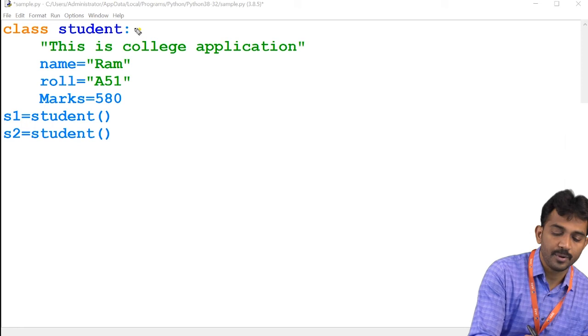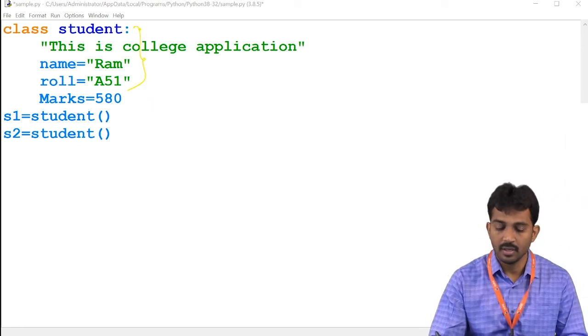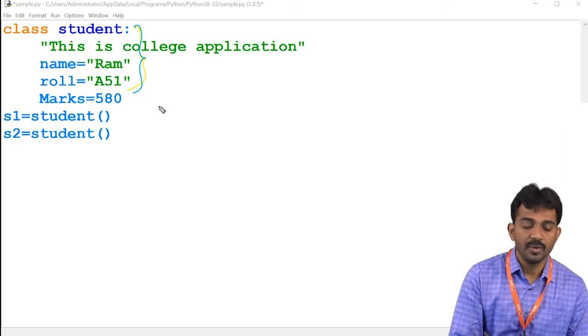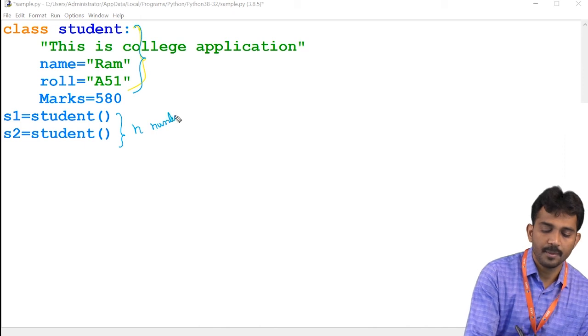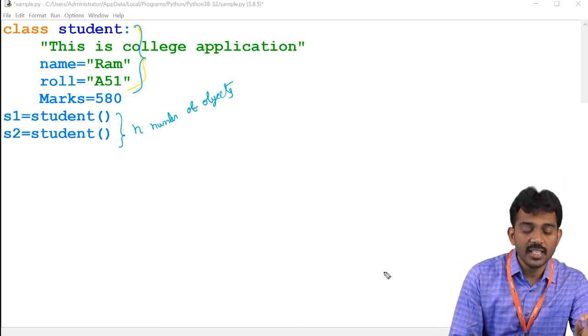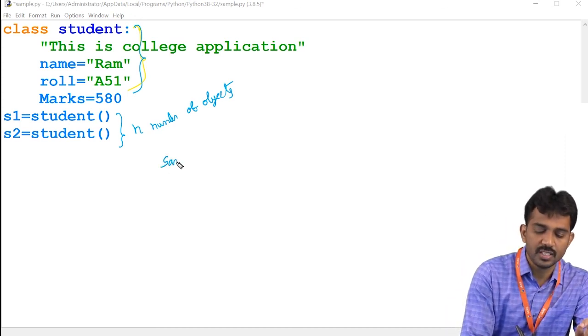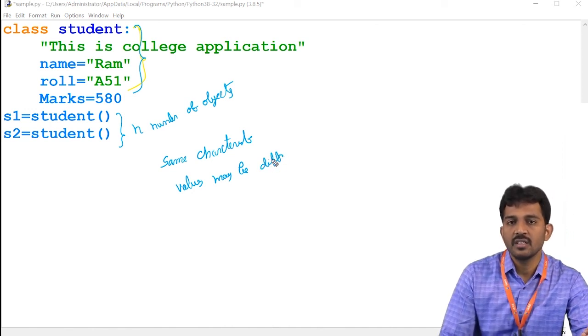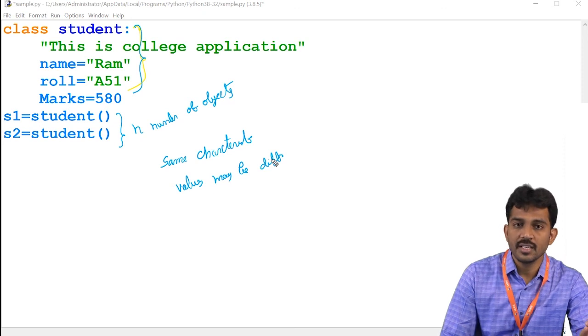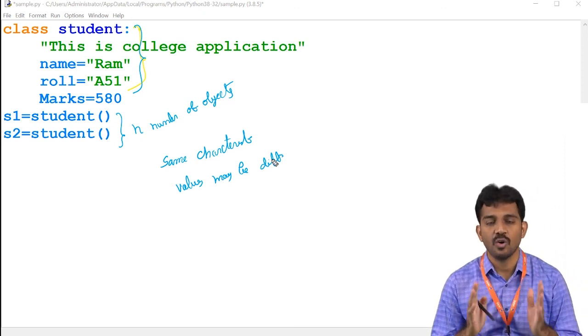So every prototype has n number of objects, but the only thing is the same characteristics. Please note this, same characteristics. Values may be different. Right? That is the only difference between the class and object.